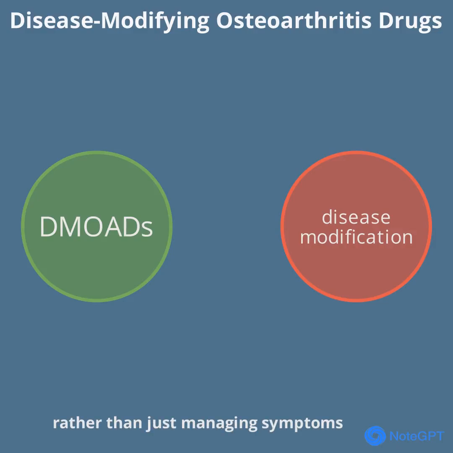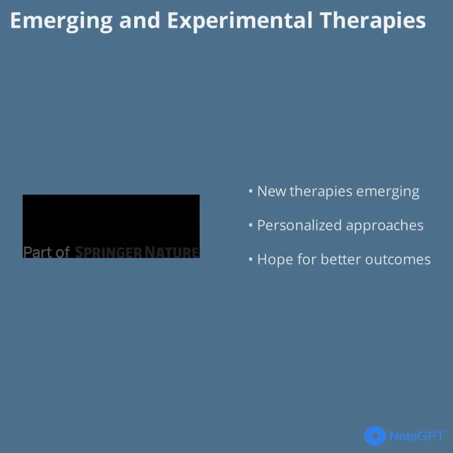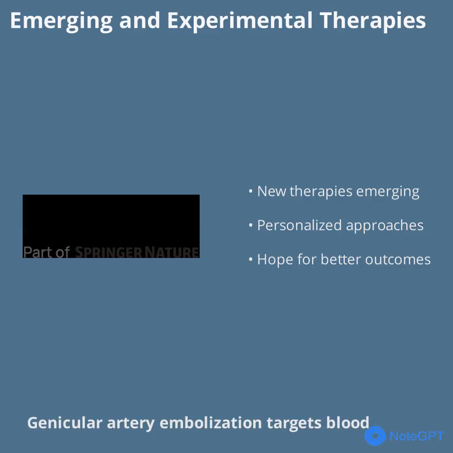Several experimental treatments are on the horizon for knee OA. Genicular artery embolization targets blood vessels to reduce inflammation and pain. Anti-obesity medications like semaglutide may lower OA risk by addressing metabolic factors. Anabolic agents, growth factors, and tissue engineering approaches are being explored to promote cartilage repair. Monoclonal antibodies targeting specific molecules in the joint are also under investigation. While these therapies are not yet standard care, they offer hope for more effective, personalized treatment in the future.